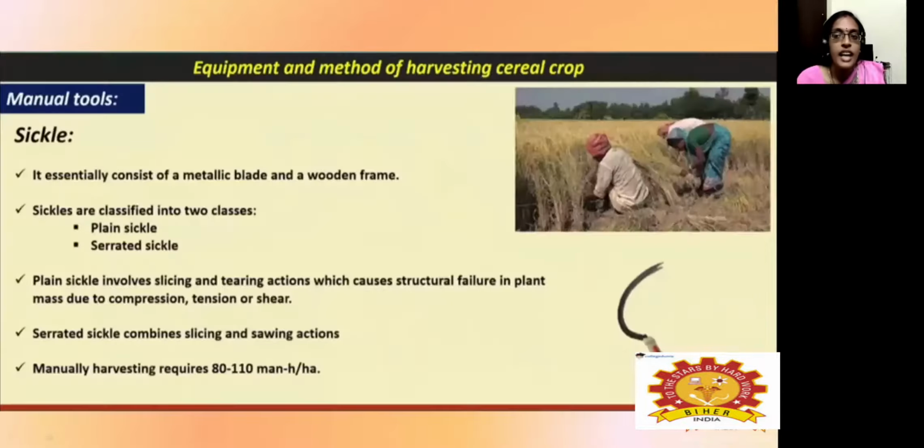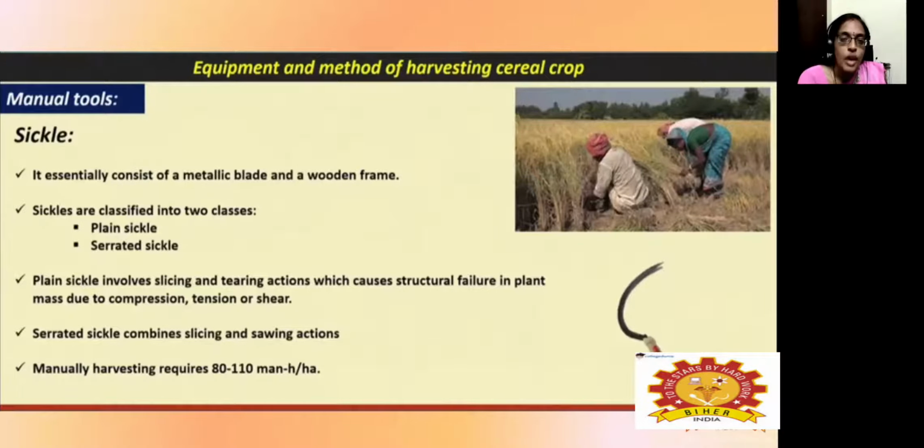Then comes grain harvesting. Grain harvesting means the sickle. The first foremost equipment is the sickle. We have seen it in many movies, harvesting with the help of a sickle. There are two types available: one is the plain one and the other is the serrated type.